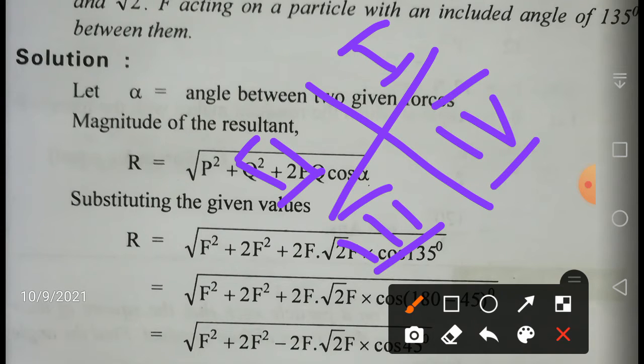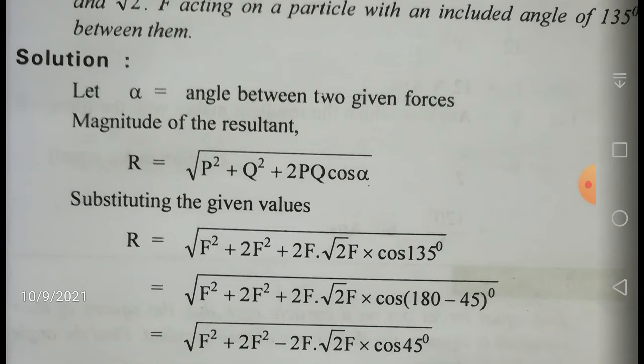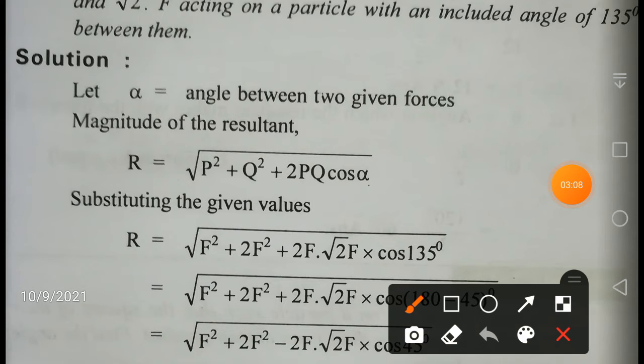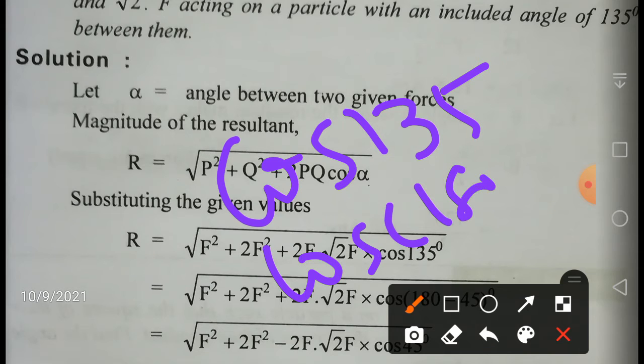In the second quadrant, this is your 135 degrees, and cos is negative. So I can write cos 135 is equal to cos of 180 minus 45, which is minus cos 45, and cos 45 is equal to 1 by root 2. This you know, right?